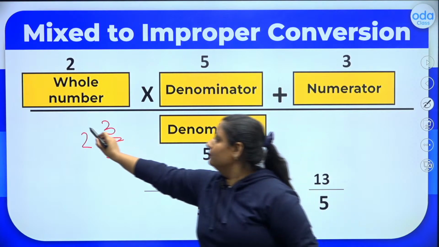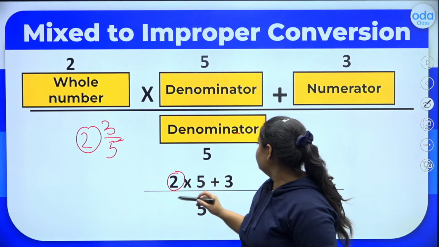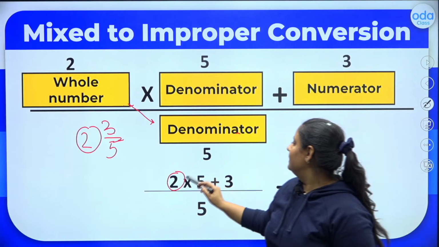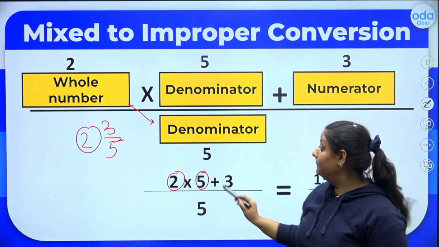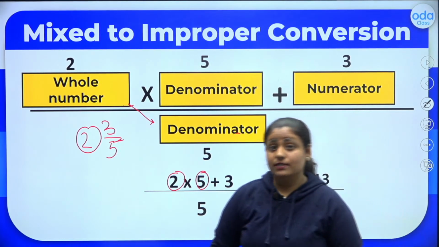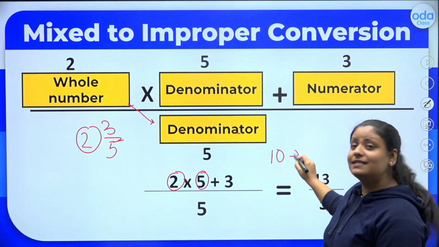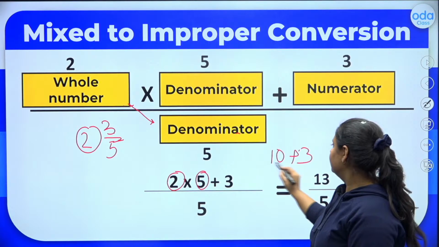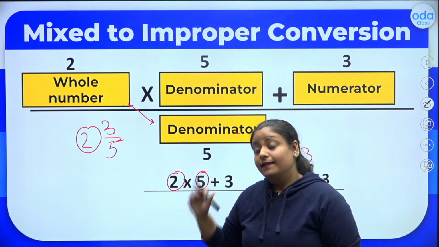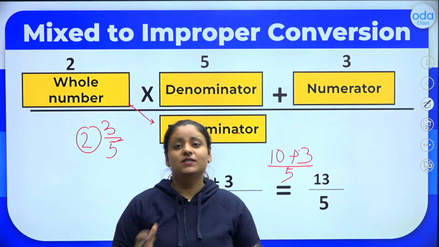Okay. So, whole number is 2, write 2 here. Numerator is, we multiplied with denominator. So, whole number multiply denominator 5 plus numerator which is 3, divide by denominator again which is 5. So, 2 into 5, 10, plus the numerator 3, by denominator again 5. 13 by 5 is the answer. This method you might have learned in your school or in your tuition classes or somewhere else.